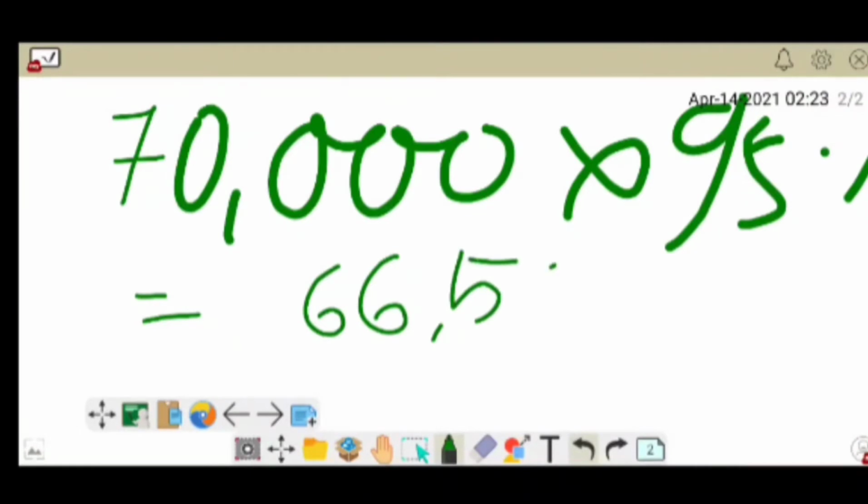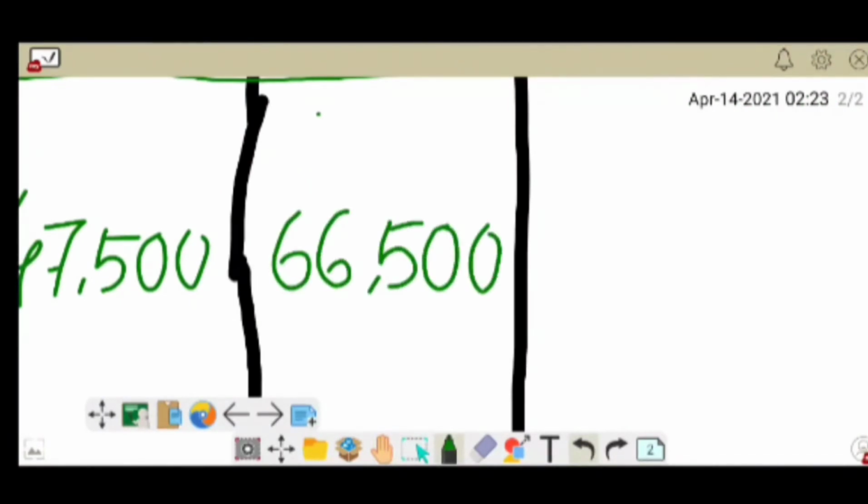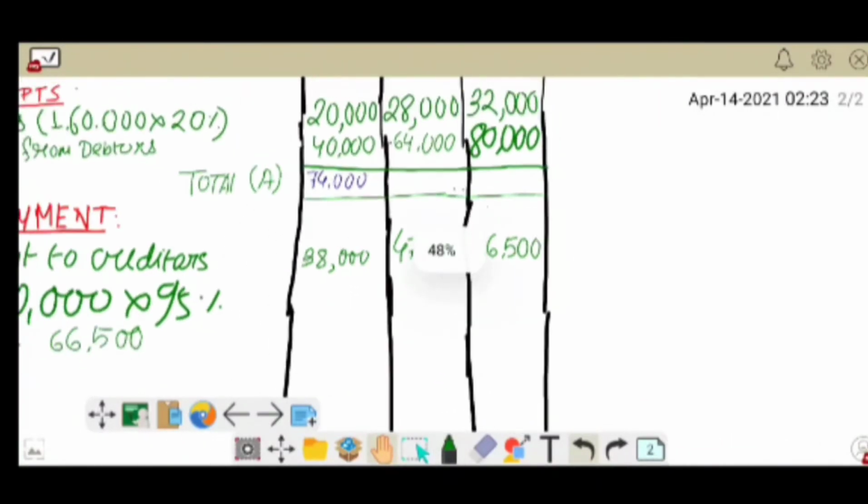So 66,500 we'll write down here. So here the calculation process is completed.